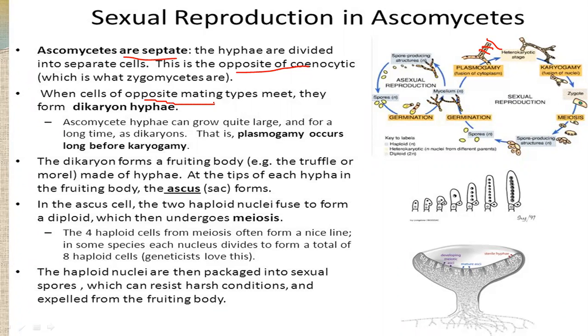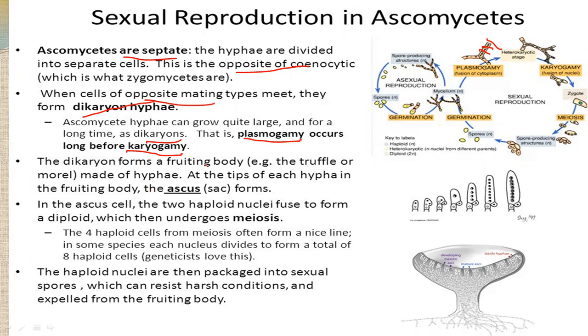When cells of opposite mating types meet, they form dikaryon hyphae, like we have seen in Rhizopus. So Ascomycete hyphae can grow quite large and for a long time as dikaryons, like they keep their nuclei separated, but their cytoplasm is united. That is called plasmogamy. And after that, karyogamy occurs.